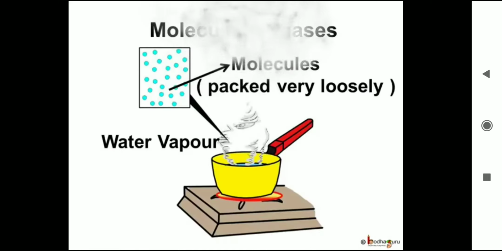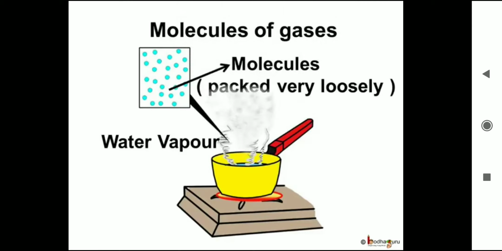Now coming to gases. Molecules of gases flow freely as they are not held together by any kind of force. The molecules of gases are far apart from each other and they are free to move around all over in the space available to them. Gases do not have shape, but they have weight, although gases weigh much lesser than solids and liquids.